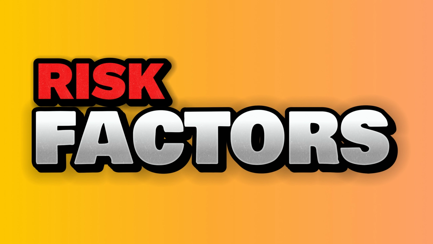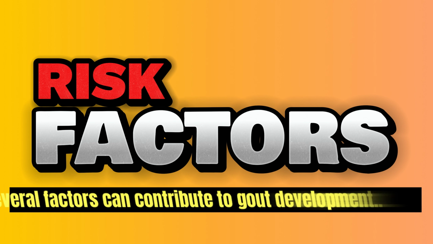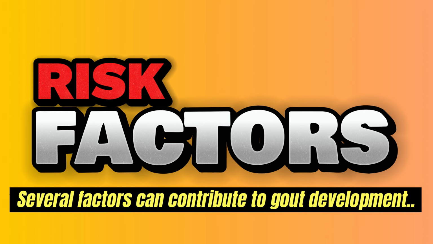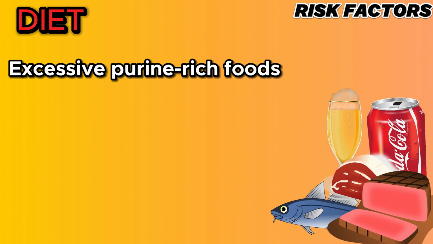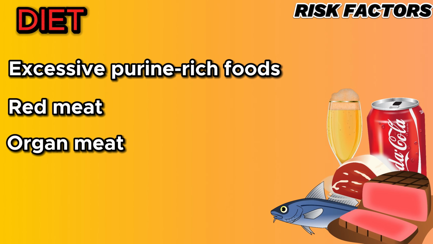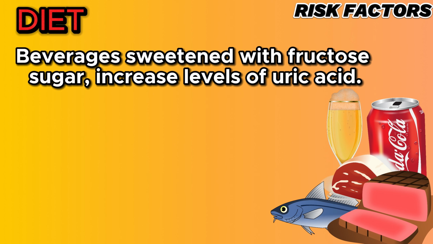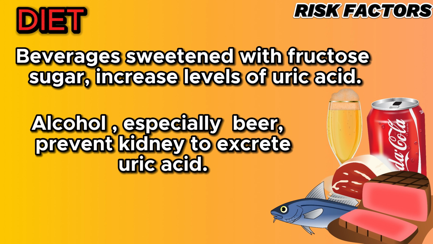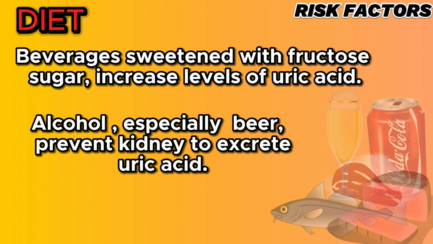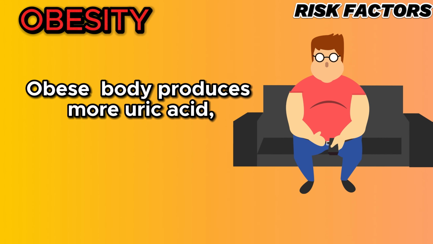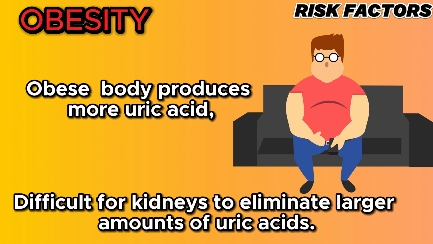Now let's talk about the risk factors of gout. There are several factors that can contribute to its development. Consuming excessive purine-rich foods like red meat, organ meats, certain seafood like mussels, codfish, tuna, trout. Drinking beverages sweetened with fruit sugar, fructose, can increase levels of uric acid. Alcohol consumption, especially beer, also increases the risk of gout by preventing kidneys from excreting uric acid. Obesity increases the risk of gout as our body produces more uric acid, making it difficult for kidneys to eliminate larger amounts of uric acid.